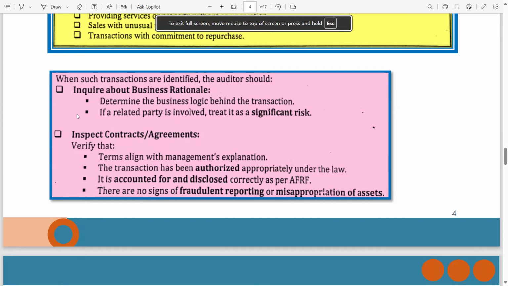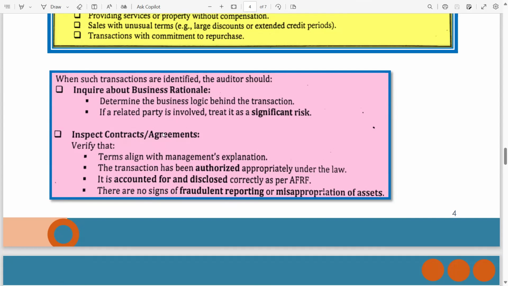When such transactions are identified, the auditor should inquire about the business rationale, determine the business logic behind the transaction. If a related party is involved, treat it as a significant risk. It means this related party transaction may be just for the purpose of breaching something. That's why there is a significant risk.